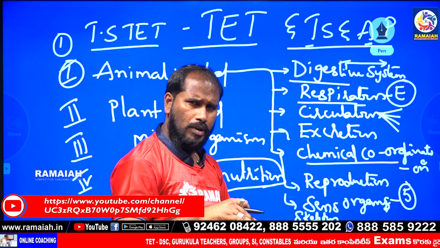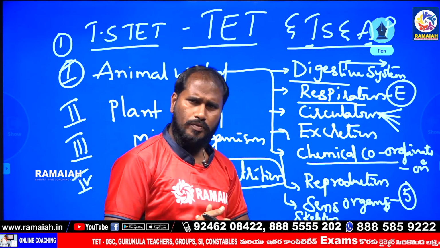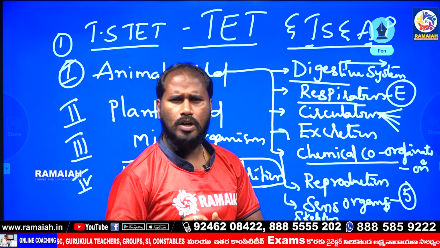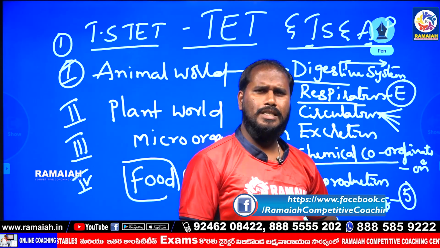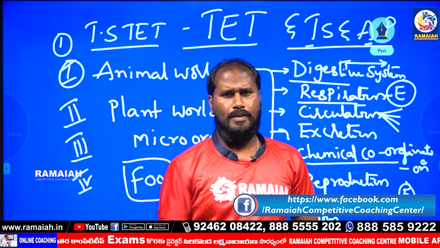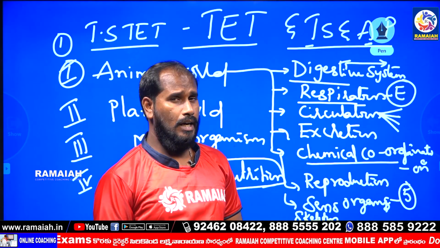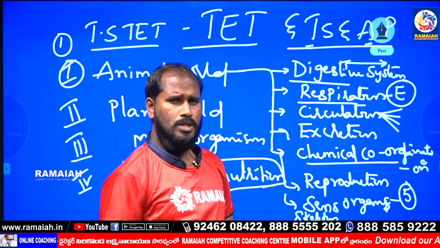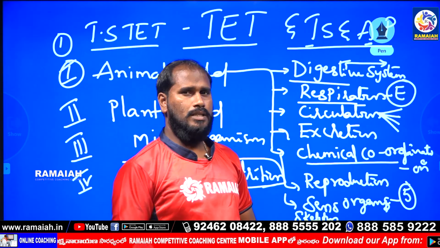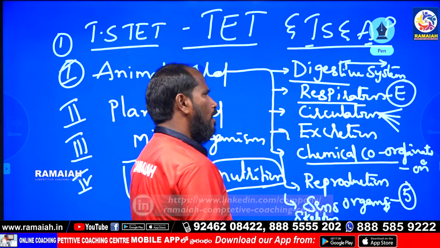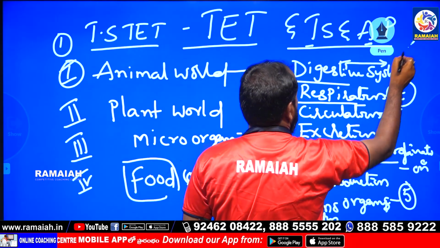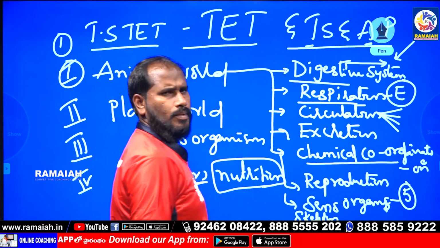In the digestive system, food material like carbohydrate, protein, fats, and digestive system parts like mouth, buccal cavity, esophagus, stomach, small intestine, large intestine. In the last previous CTET questions, the question was the largest gland, and the second question was diabetes mellitus. Both questions are from the digestive system only.